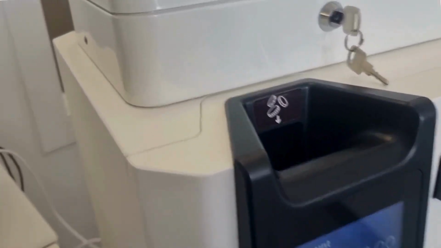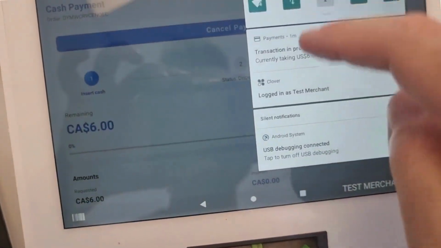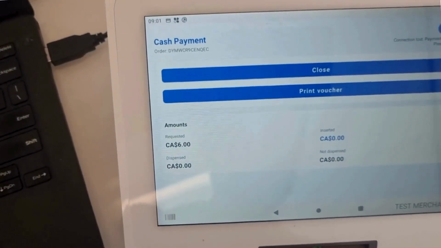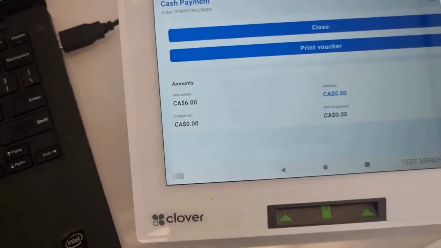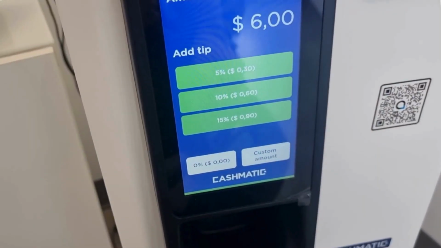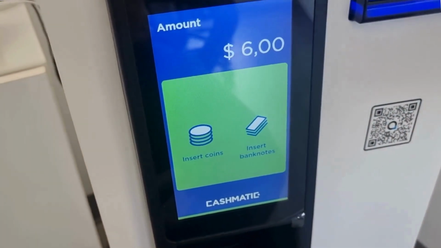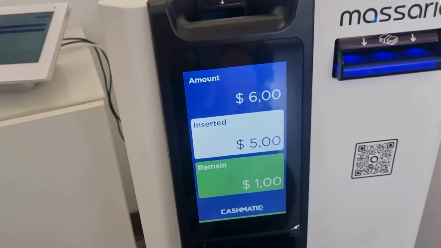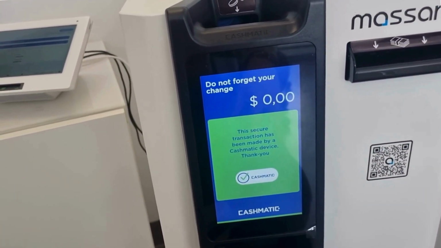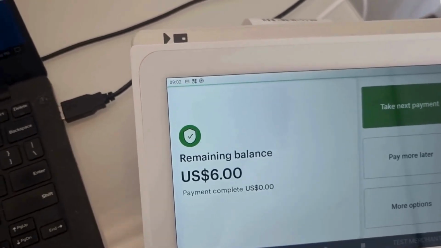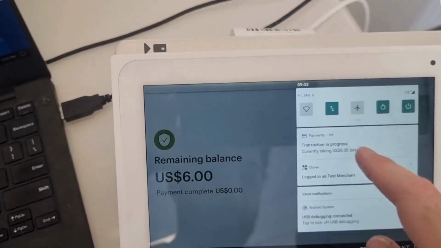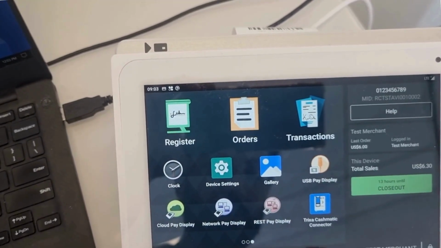If the interruption happens after the request has been received by the Cashmatic device, the device will still ask the customer to insert cash. At the same time, once the Wi-Fi is interrupted, the app will show you a confirmation that you have an interruption, and the voucher is printed automatically. Even if the Wi-Fi connection is lost, the device will continue the transaction. It will accept the request amount and dispense the change if necessary. Once the connection is back, you can check the transaction in the report to confirm the payment.